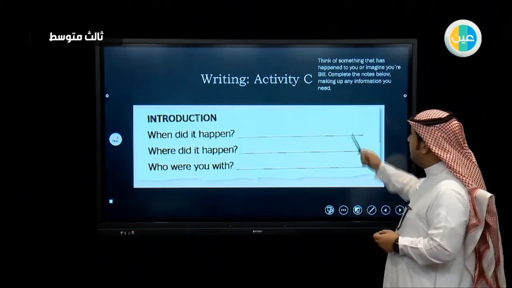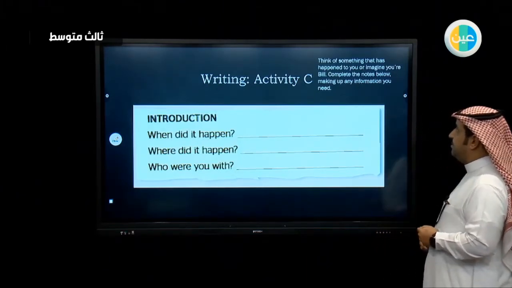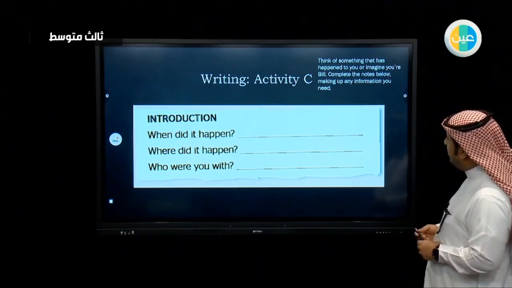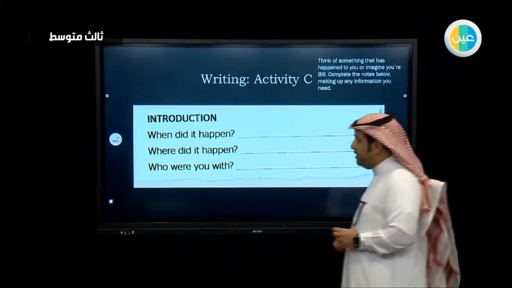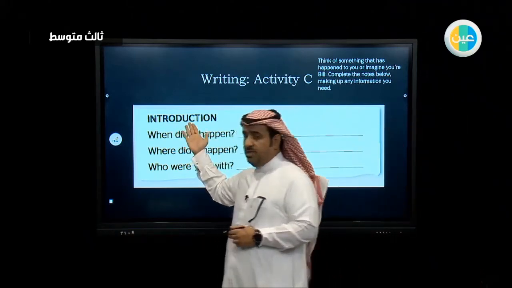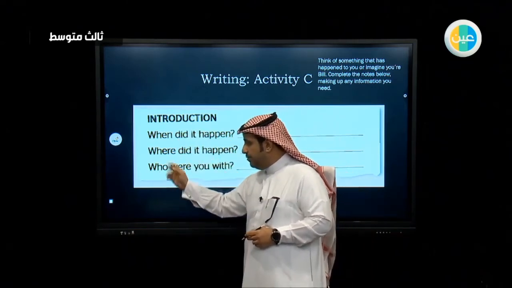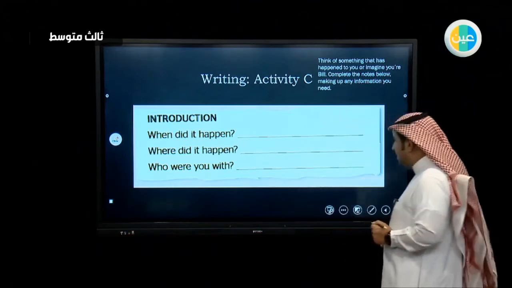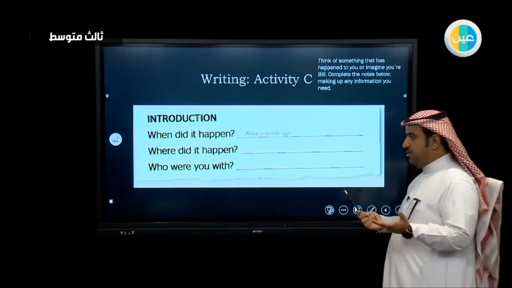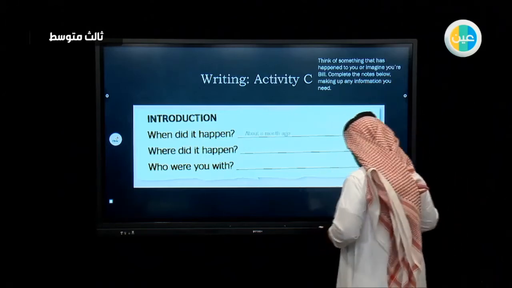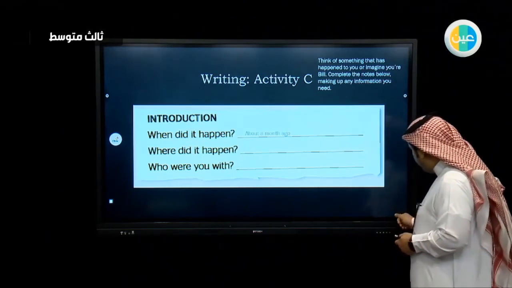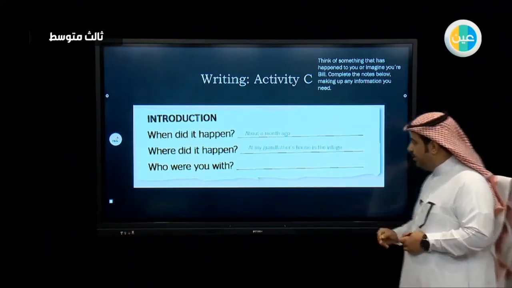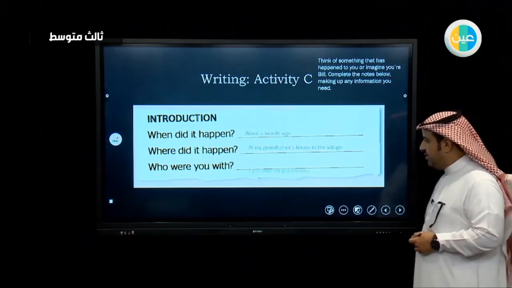Activity C is asking you to think of something that has happened to you or imagine that you are Bill. Complete the notes below, making up any information you need. So the introduction, as I told you, should be about when, where, and who you were with. So when did it happen? For example, you can say about a month ago. Where did it happen? For example, I can say at my grandfather's house in the village. Who were you with? I was with my grandfather.